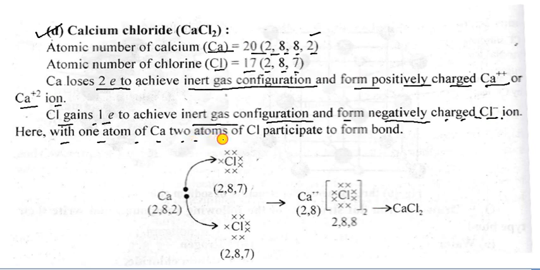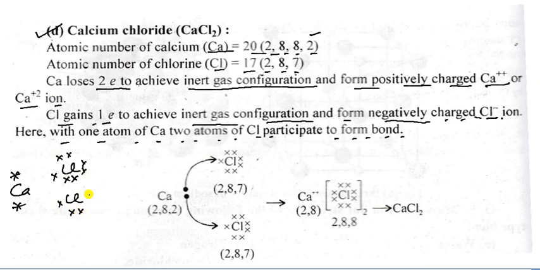One calcium atom and 2 chlorine atoms participate in bond formation. So like this you can see here. Calcium has 2 electrons like this and chlorine has 1 here, and here is only 1, 2, 3, 4, 5, 6 and 7.